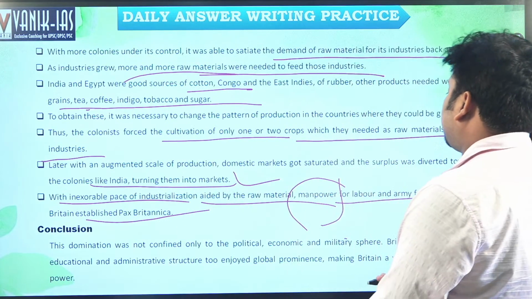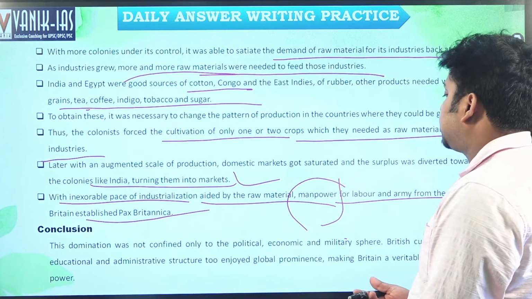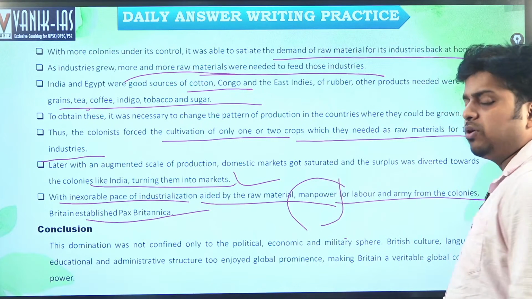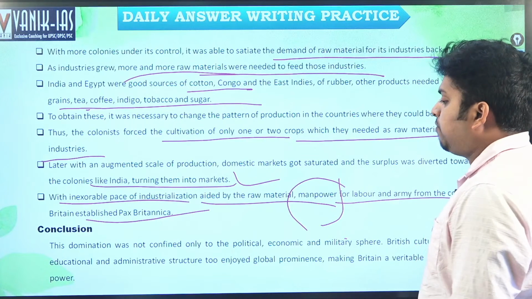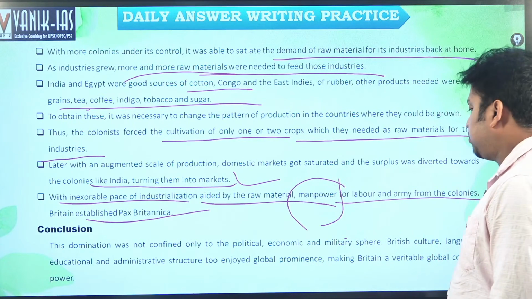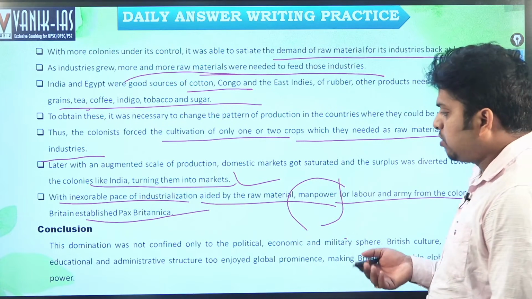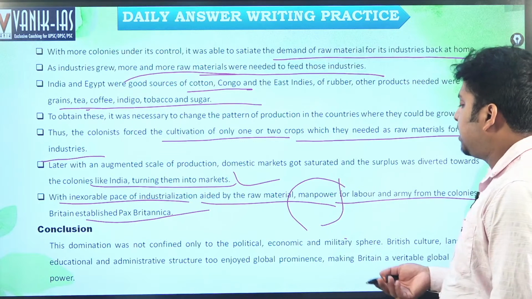Conclusion. The domination was not confined only to the political, economic and military sphere. British culture, language, educational and administrative structure too enjoyed global prominence. Yes, even today we see some British culture in our administrative procedure, right? The rule of law and also the parliamentary procedure. We have inherited various British principles in our administrative structure in India as well.